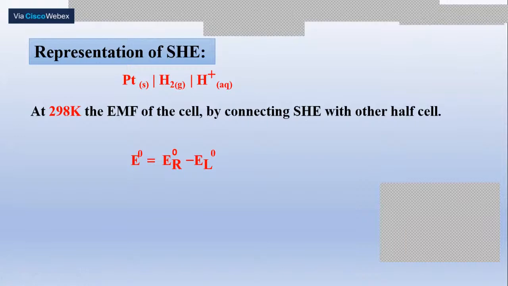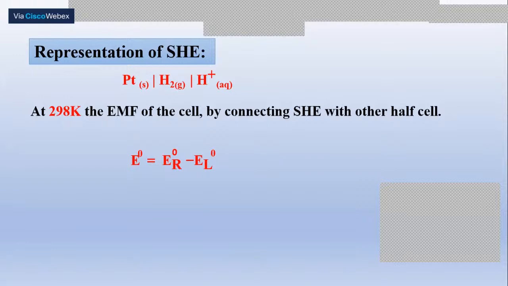Suppose I want to measure the potential of the zinc electrode. I couple the zinc electrode with the SHE. The moment I do so, the voltmeter deflection clearly indicates that, out of the zinc electrode and the standard hydrogen electrode, the standard hydrogen electrode is acting as the cathode and the zinc electrode is acting as the anode. And the voltmeter also shows how much potential is developed in the cell.